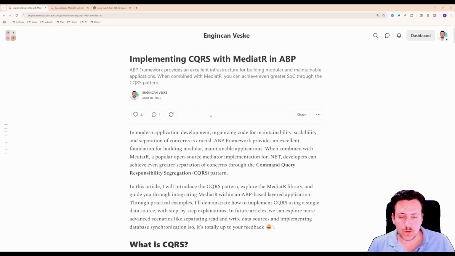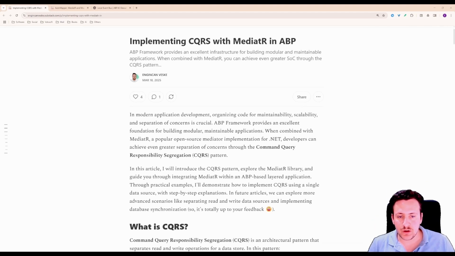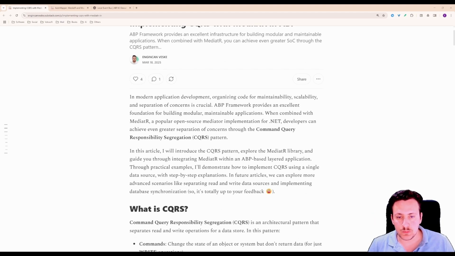In today's video, we are going to explore how to implement the CQRS pattern using the ABP framework, but with a twist. We are doing it without using MediatR or any other third-party library. A while back, I published an article to demonstrate how to implement CQRS in an ABP-based application using the MediatR library,